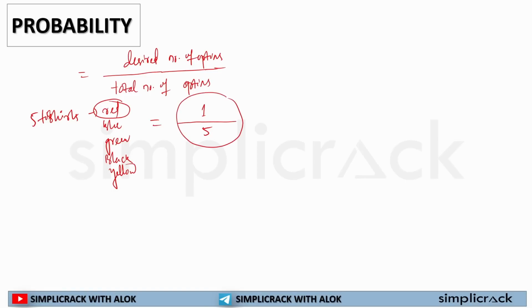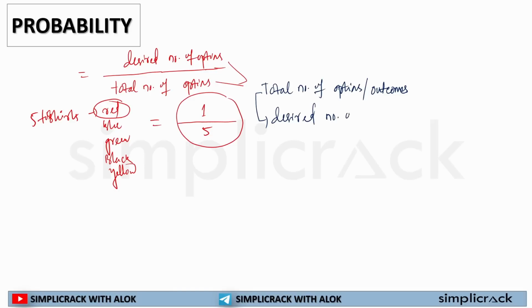So whenever we are asked about finding the probability of something, we need to find out two things. First thing, we need to find out the total number of options or outcomes. How many possibilities are there? Second thing, we need to find out the desired number of options or outcomes, which is being asked in this particular question.